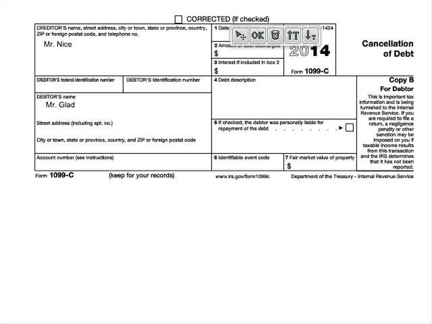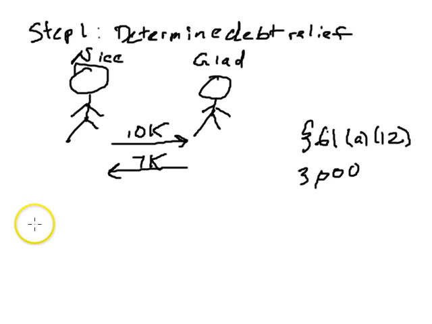How does he do that? Through a Form 1099-C. So he discloses here his name as the creditor and the lender, and that the debtor, Mr. Glad, received $3,000 of discharge of indebtedness income. So even though Mr. Glad does have $3,000 of income per Code Section 61, and even though the IRS received this Form 1099-C from Mr. Nice, we might not have to include it in the income if we can find a code section to exclude it. Which brings us to step 2.